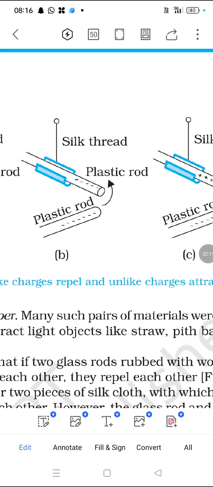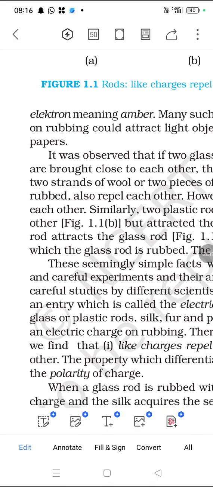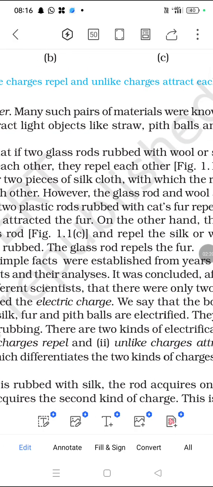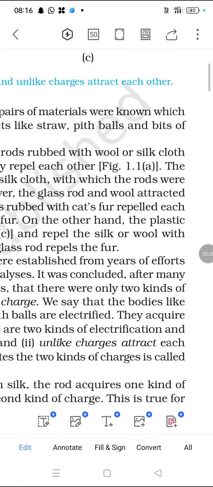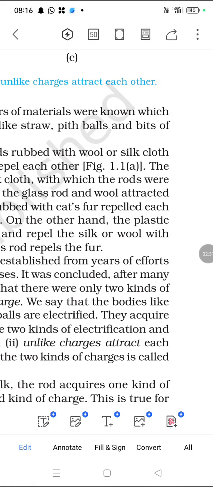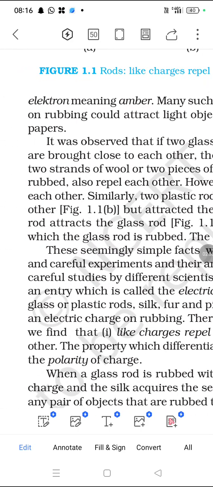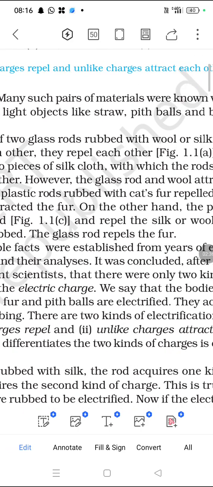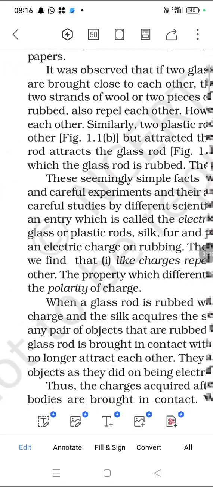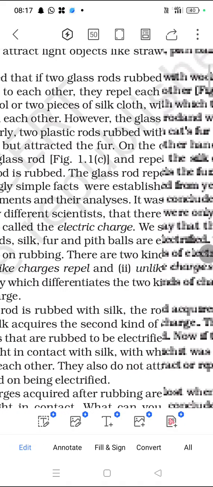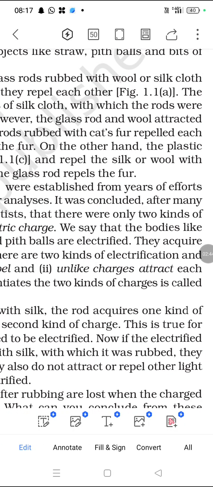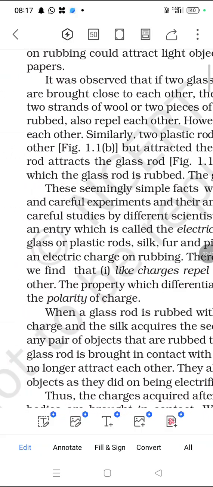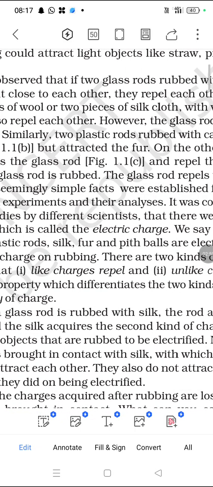Unlike charges attract each other, like charges repel each other. We have discussed these patterns. We have taken two kinds of rods: one rubbed with silk, and another rubbed with plastic. Rubbing can attract light objects like straw, pith balls, and bits of paper. We observed that if two glass rods are rubbed with wool or silk cloth and brought close to each other, they repel each other.